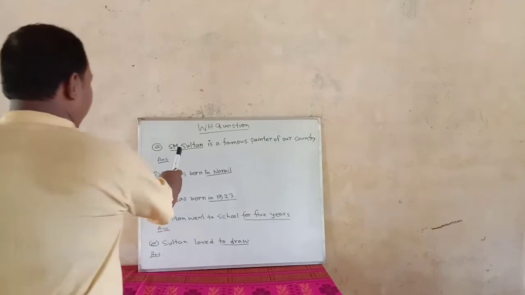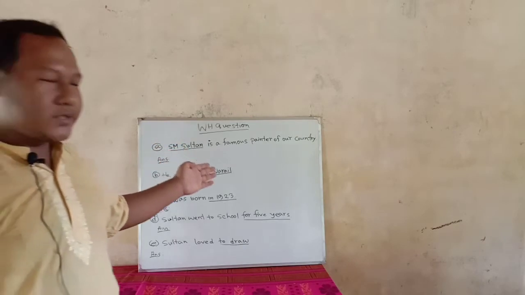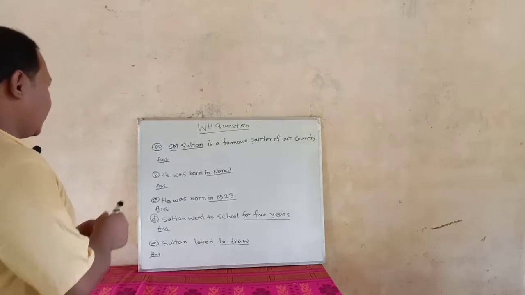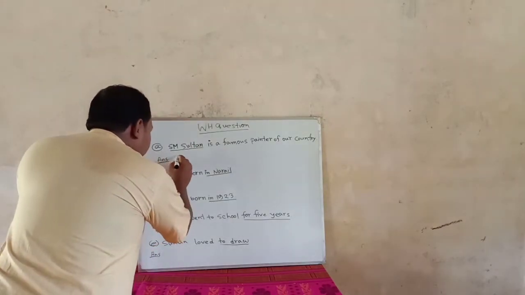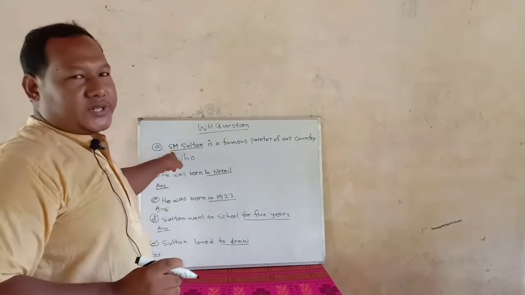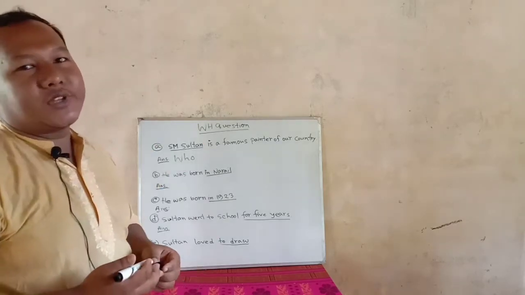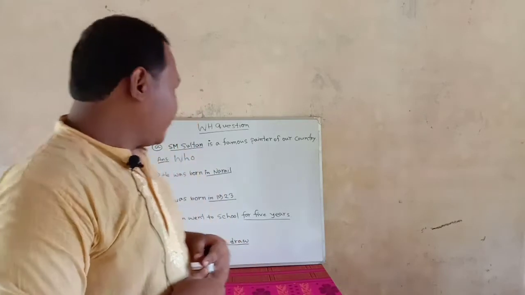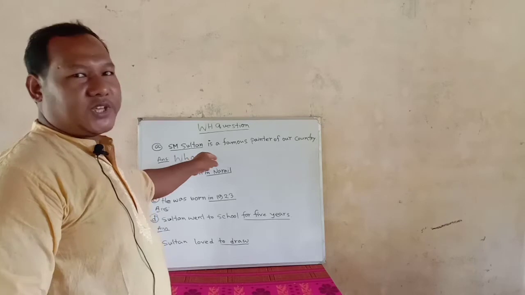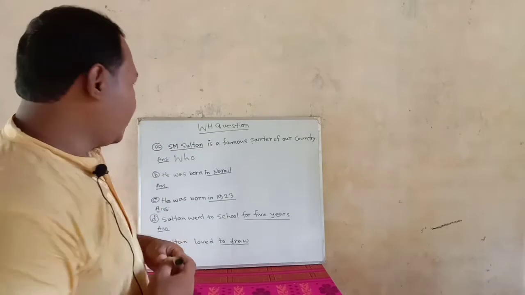So let us look at this one: S.M. Sultan is a famous painter of our country. Where is the underlined word? Here, S.M. Sultan. This is very easy. We use who, because S.M. Sultan is a person. Then, according to the question-making sentence structure, we have the WH word, then the auxiliary verb, then the subject, then the rest of the part, then the question mark. Obviously you have to put the question mark.